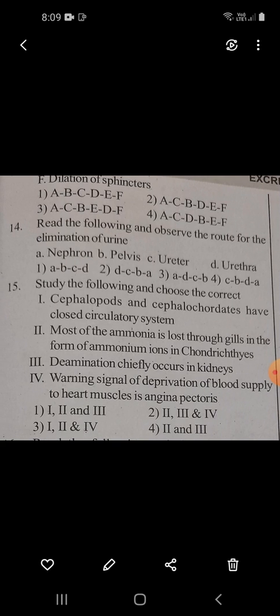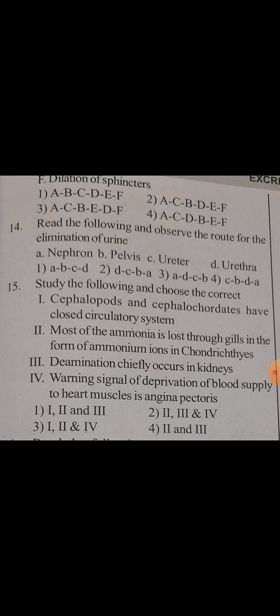F. Dilation of sphincters. First option, A to B, B to C, C to D, D to E, E to F. 2. A to C, C to B, B to D, D to E, E to F. Next, 3. A to C, C to B, B to E, E to D, D to F. Fourth option, A to C, C to D, D to B, B to E, E to F.